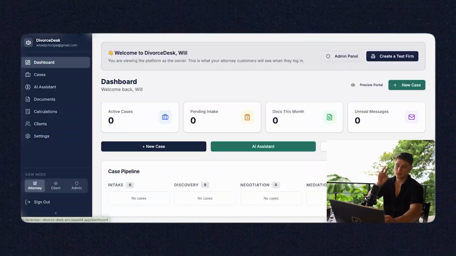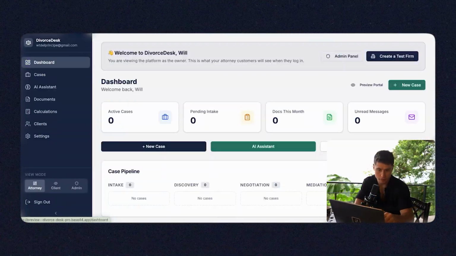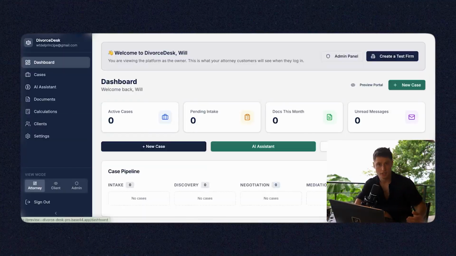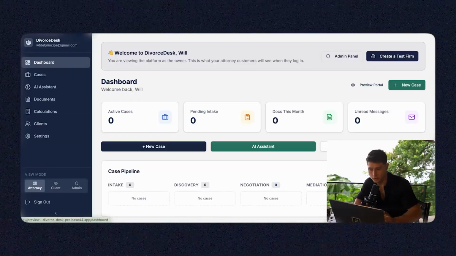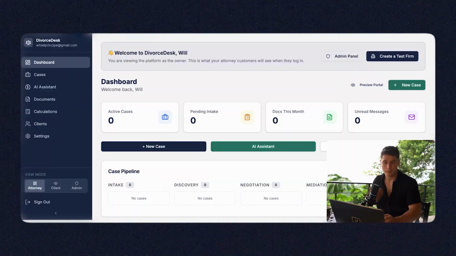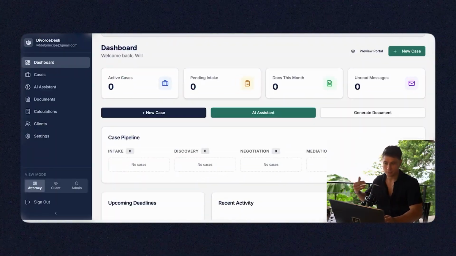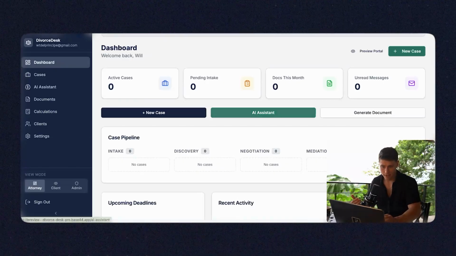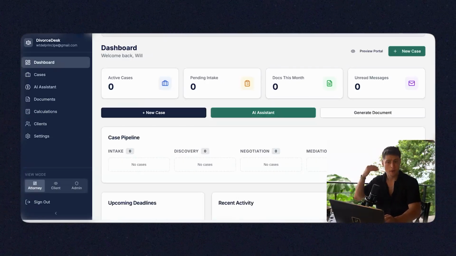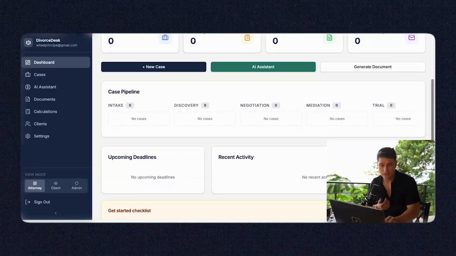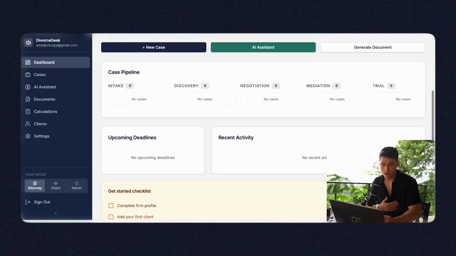Now, the second view I want you to know is going to be the attorney view. This is what the software is. This is what you're selling to. You're selling to attorneys, to legal professionals. So when someone logs in, let's say I'm an attorney and I log in, I see my dashboard. I see my active cases, my intake forms that I sent out to clients, the documents that I sent out this month, my unread messages, my AI assistant that I have access to, generating documents, adding a new case, seeing my pipeline of cases that I'm working with, upcoming deadlines.